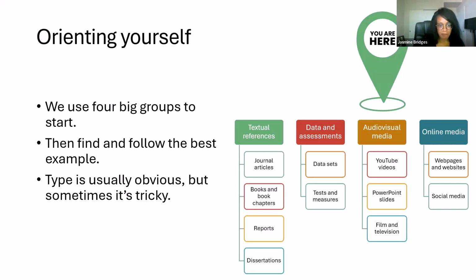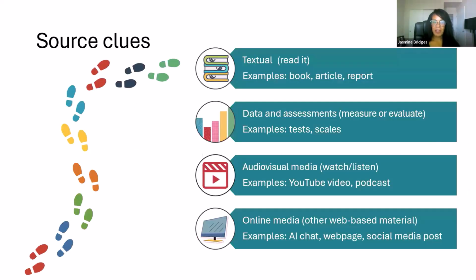Sometimes it's pretty clear what we're working with, probably in the case of a journal article; a book is a book. But sometimes, especially with online media, it's not as clear. And so you could go to this larger category of online media, and then from there see if there are examples that seem similar to what you have in front of you.